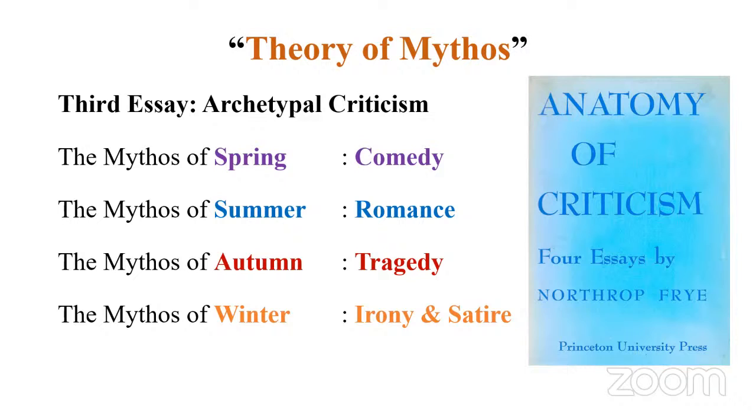He put forward this theory called theory of mythos. Mythos is a kind of story. He came up with this, associating seasons with literary genres. For instance, autumn is generally associated with tragedy, death, and a kind of sadness.